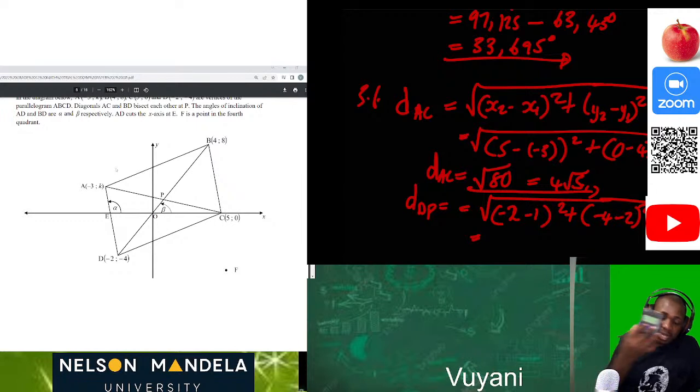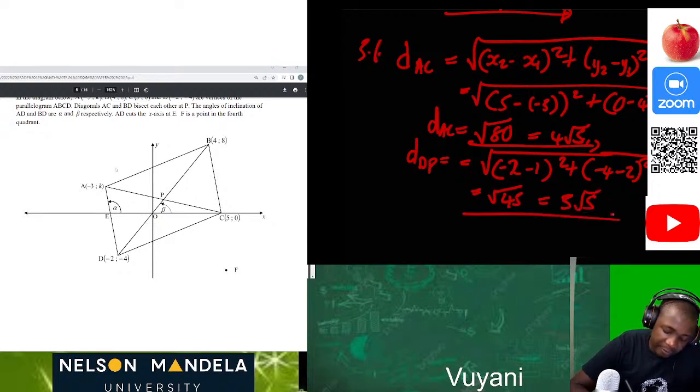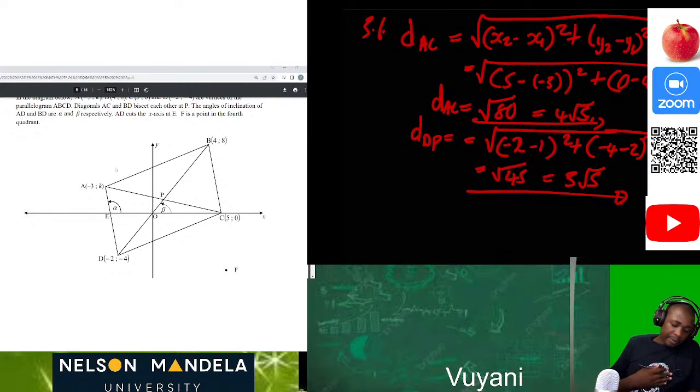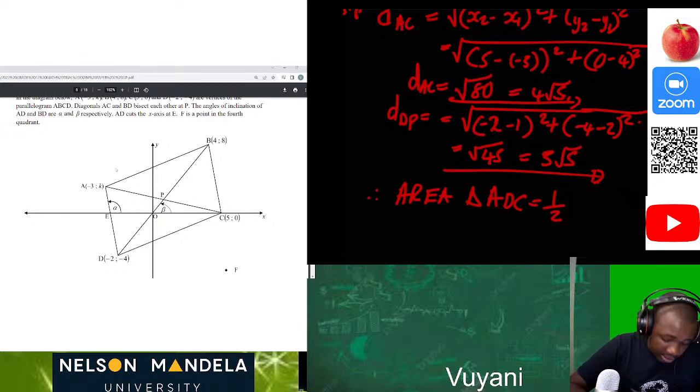With our Casio calculator, guys, I'm getting square root 45, which is the same as 3 root 5. Now, from this part, we can say that therefore the area of triangle ADC is equal to half base, and in this instance our base is AC, times DP.